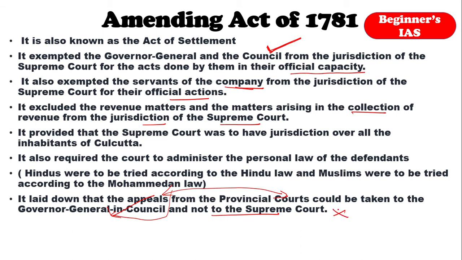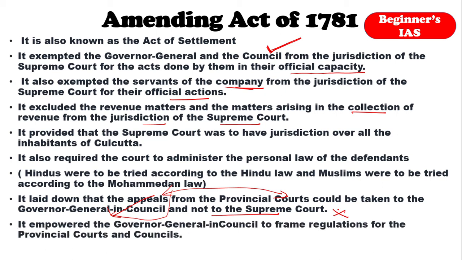Kindly remember, this is very important related to the Amending Act of 1781. Before moving on, one more point here: this act empowers the Governor General in Council to frame regulations for these provincial courts and their councils.